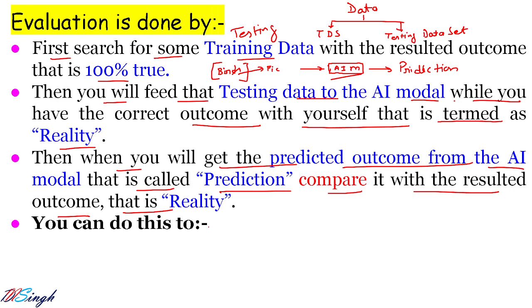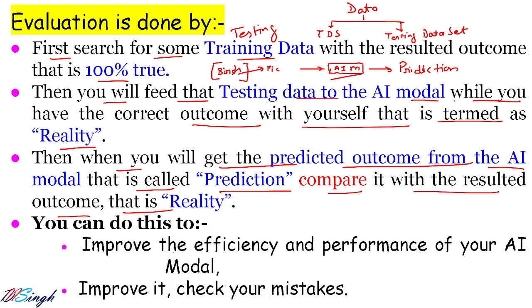क्यों करेंगे हम ऐसा? There are some important points why we are going to do this. To improve the efficiency and performance of your AI model, to check whether it is predicting the correct label for those data points which we have provided to the AI model or not. तो हम ये इसलिए करते हैं जिससे हम ये चेक कर सकें कि हमारा AI मॉडल ठीक से काम कर रहा है कि नहीं.